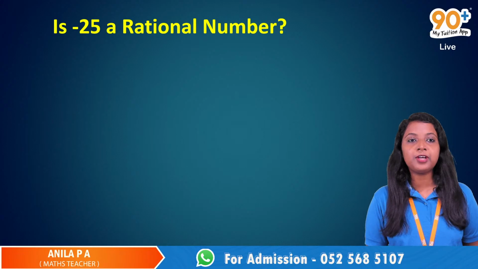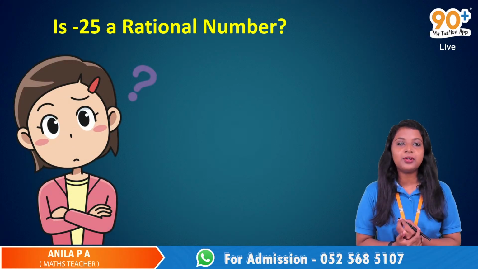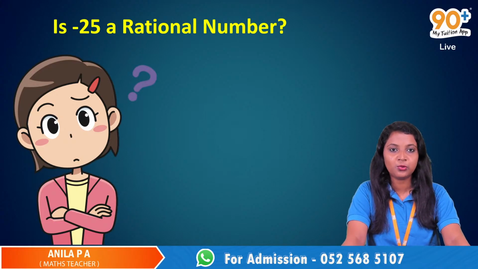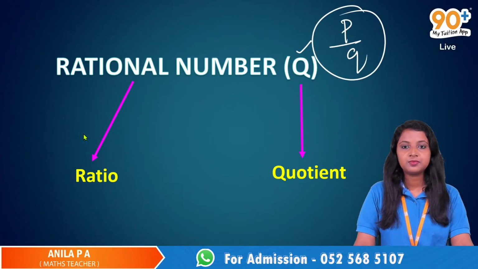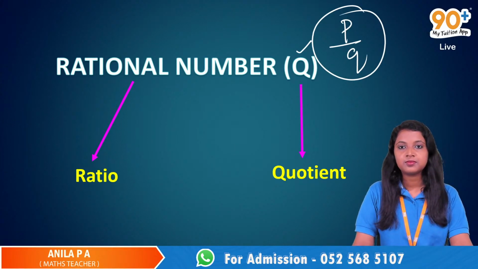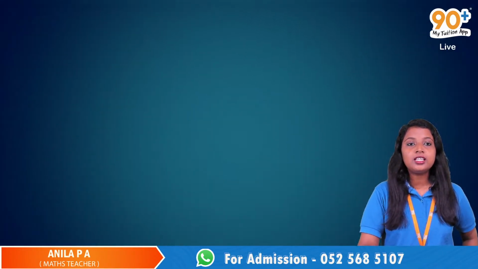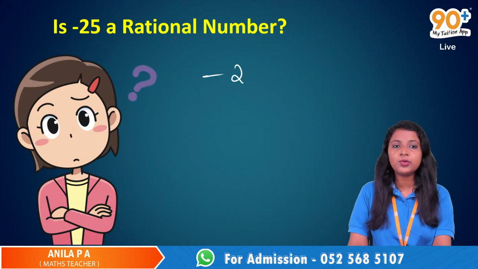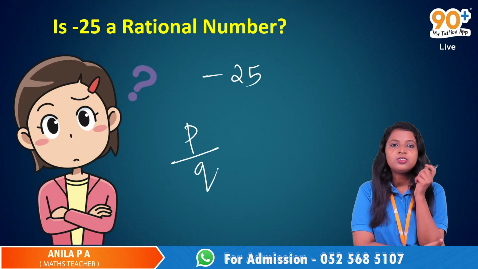Is negative 25 a rational number? We have this definition: a rational number is any number of the form P by Q where P and Q are integers and Q not equal to 0. So is negative 25 a rational number? This is just negative 25. If it is a rational number, it must be in the form P by Q, no?